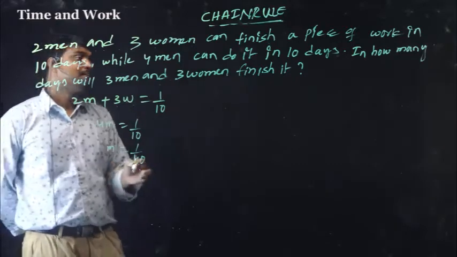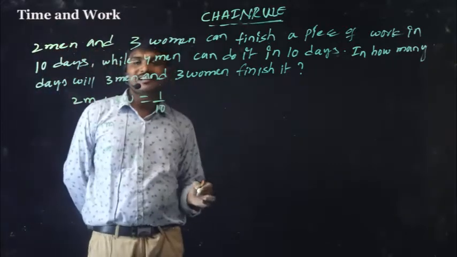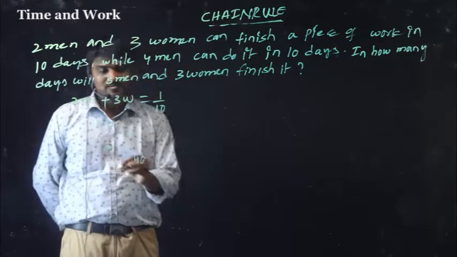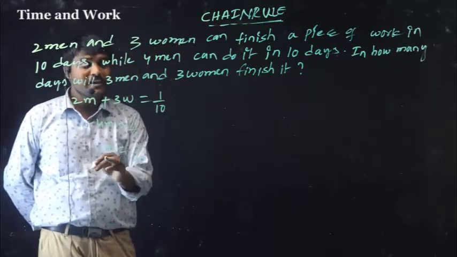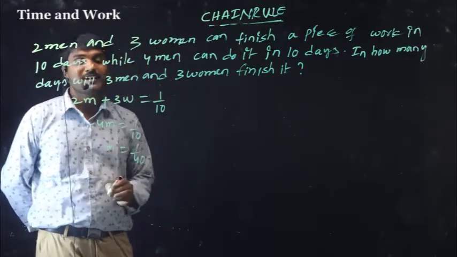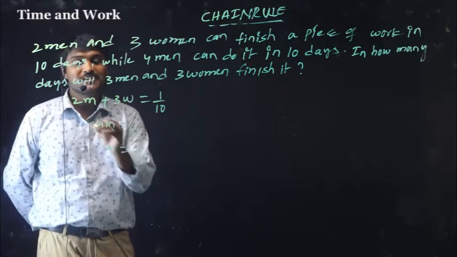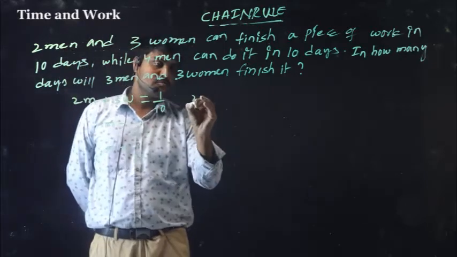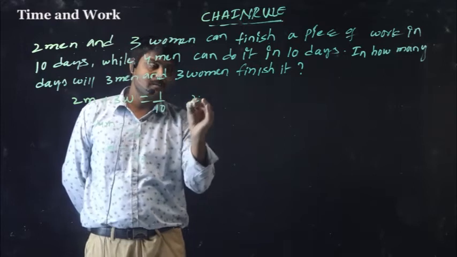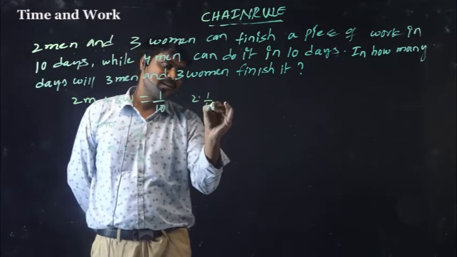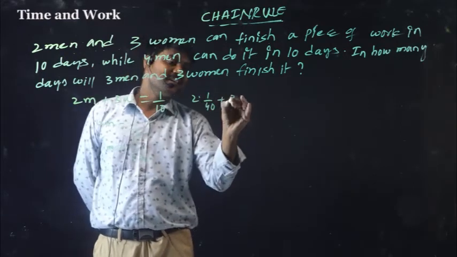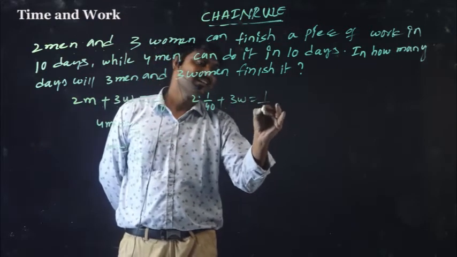So in how many days will 3 men and 3 women finish? 1 man does 1 by 40 part of the work. So substitute this in the first equation. 2m, that means m equal to 1 by 40, plus 3 women equal to 1 by 10.